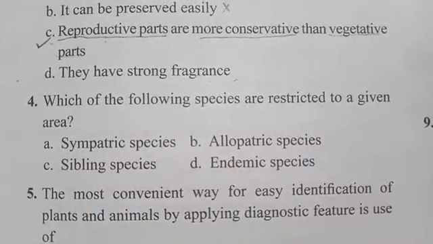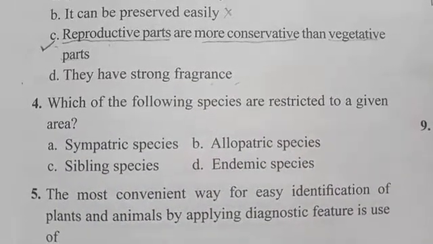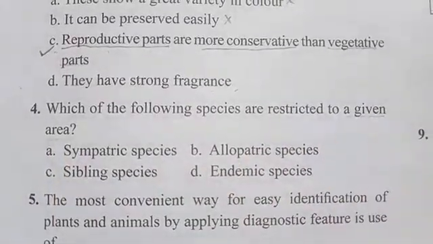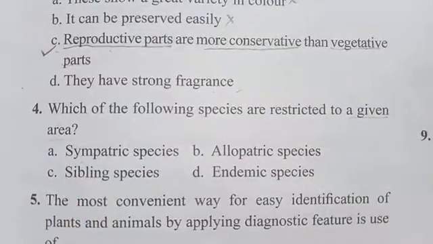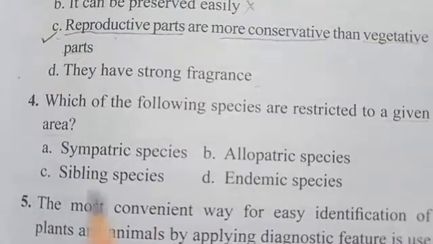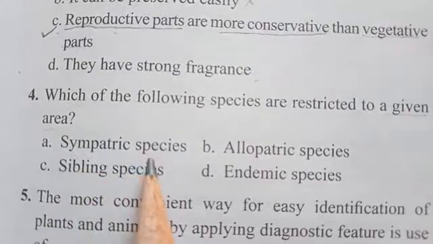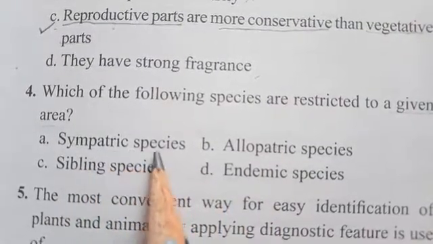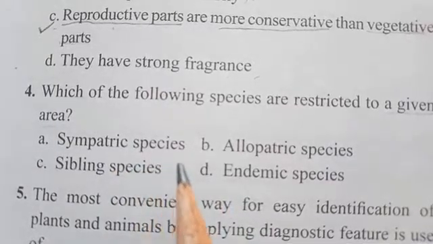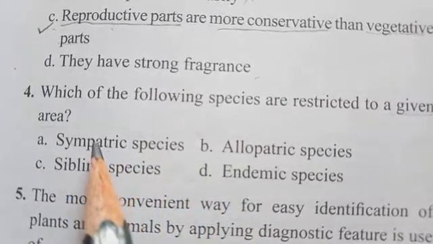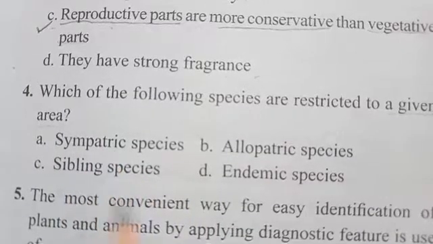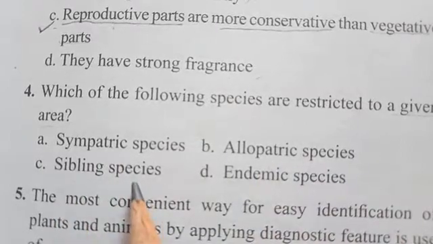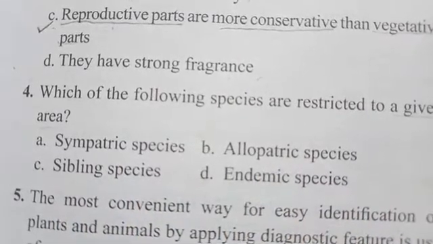The options are given here: sympatric and allopatric species, sibling species, endemic species.